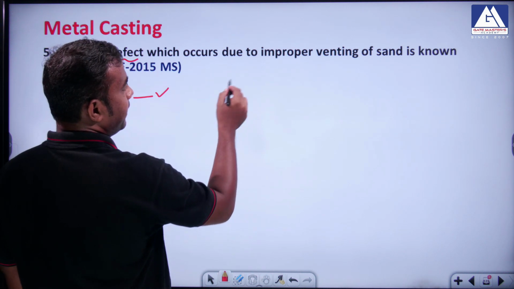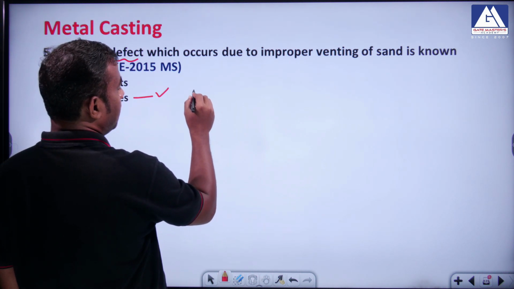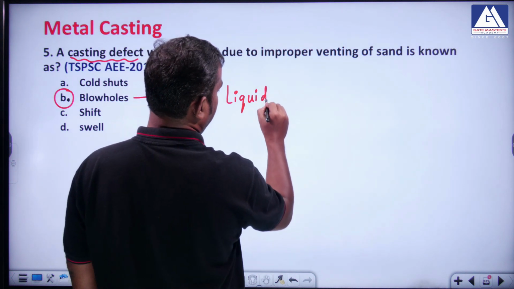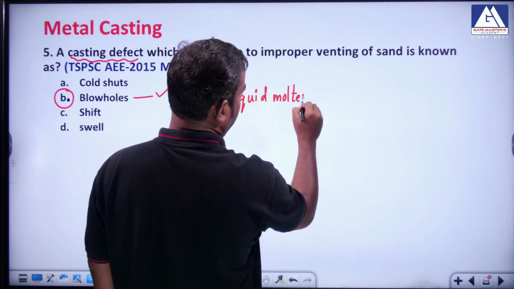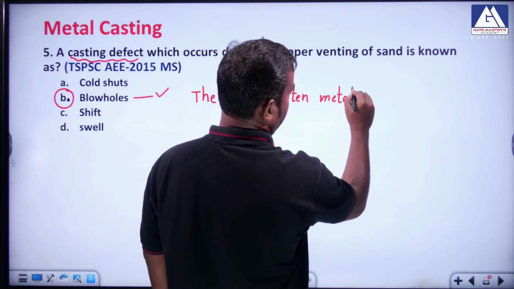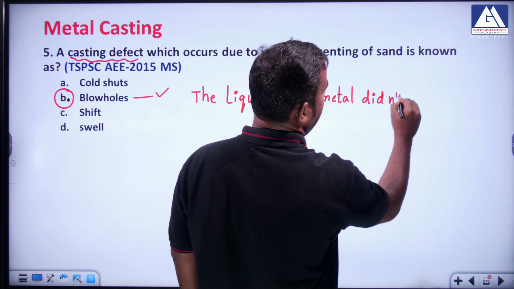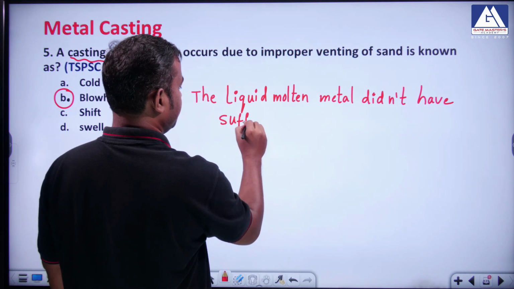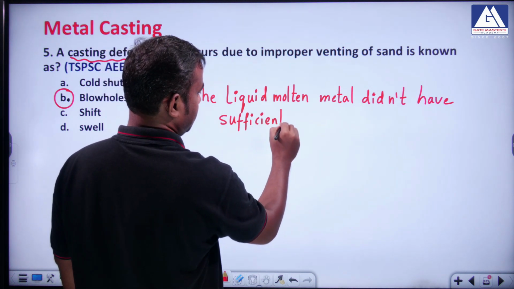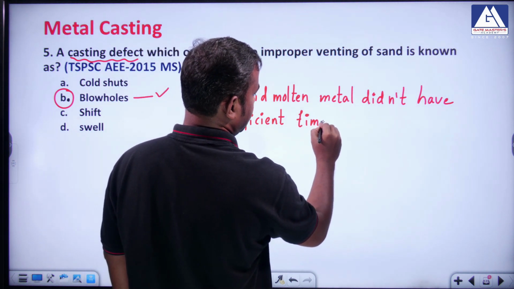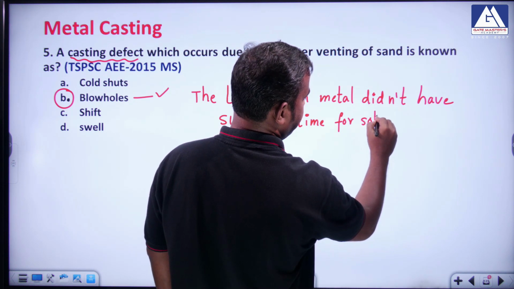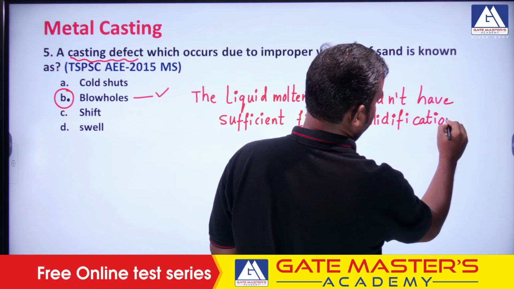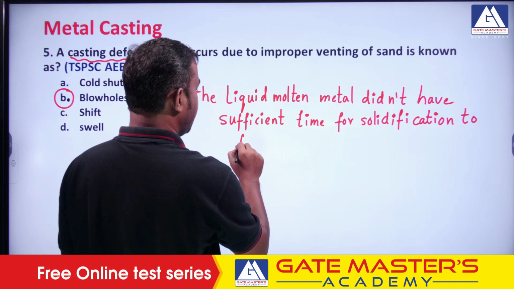So improper venting causes blowhole because the liquid molten metal didn't have sufficient time for solidification to take place.